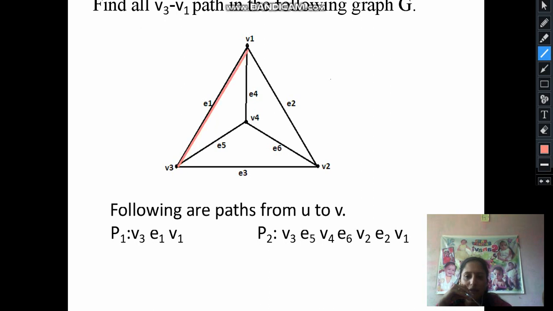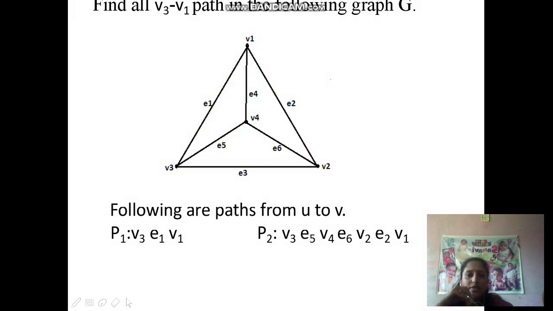This is one of the paths. Then P2 is the path from V3 to E5, E5 to V4, V4 to E6, E6 to V2, V2 to E2, and then going to V1. This is a path. Here there are 3 edges, so P2 is a path of length 3. P1 is a path of length 1.